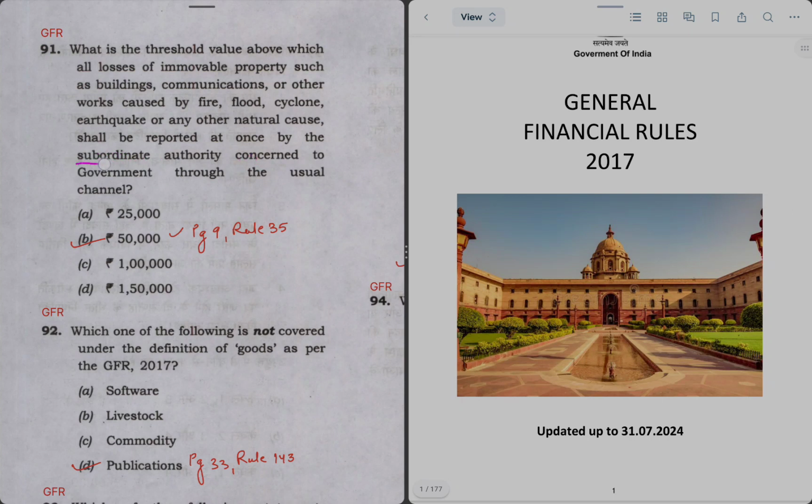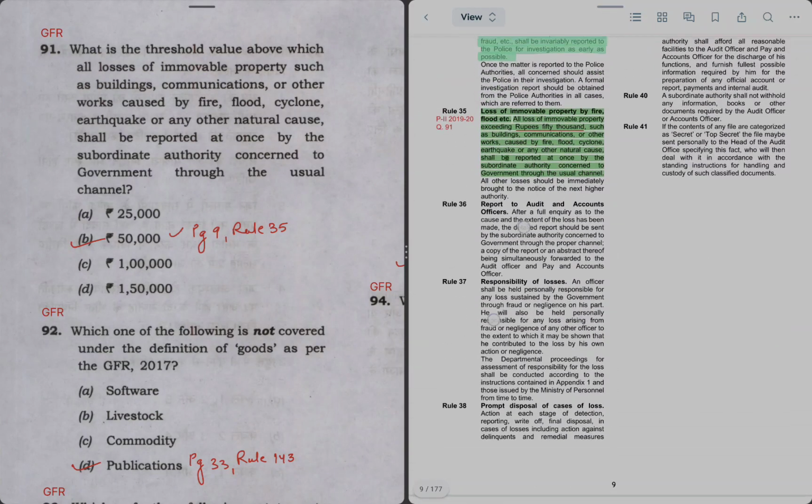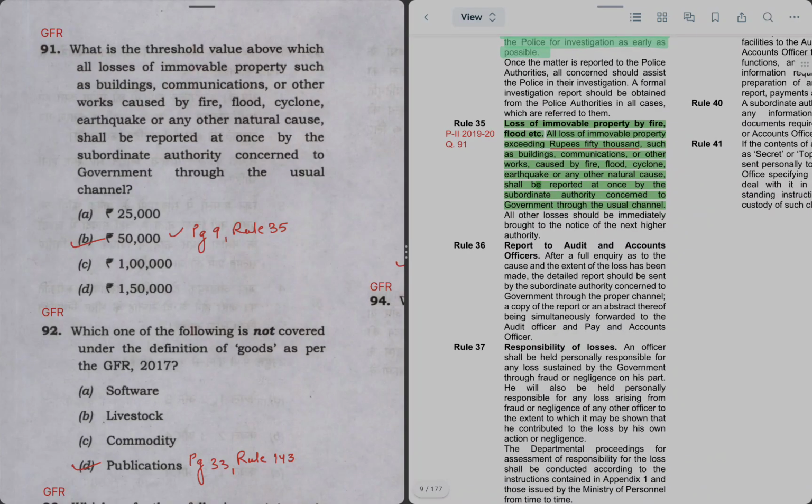So the keyword here is subordinate authority through usual channel, and the threshold value is asked in case of immovable property loss caused by these factors. For this we'll refer to page number 9 of the GFR rules. It is a big PDF. Under rule 35 it is written that the limit is 50,000 rupees. I have underlined this, hence the right option is B, 50,000.